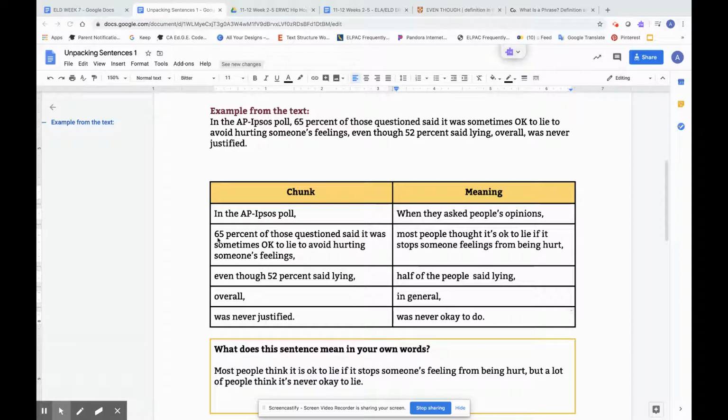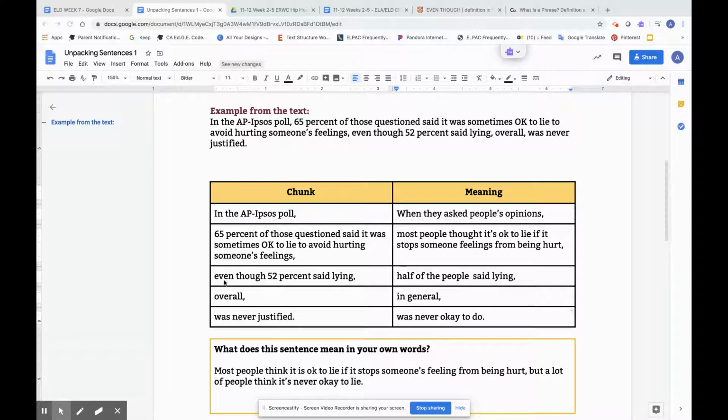The next chunk, "65% of those questioned said it was sometimes okay to lie to avoid hurting someone's feelings." When we try and avoid hurting someone's feelings, we don't want to make them feel bad or make them upset. And in this case, there were a lot of people that were questioned or asked because 65% is a high number. So I can come over here and say that that probably means most people thought it's okay to lie if it stops someone's feelings from being hurt.